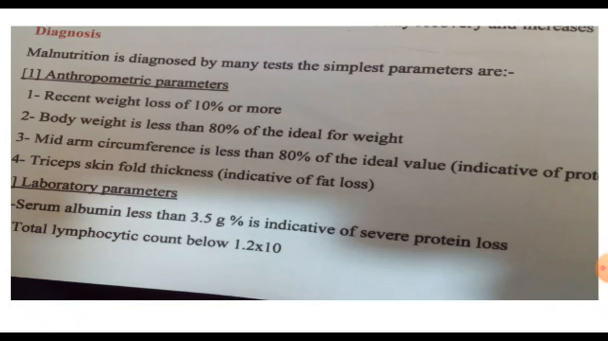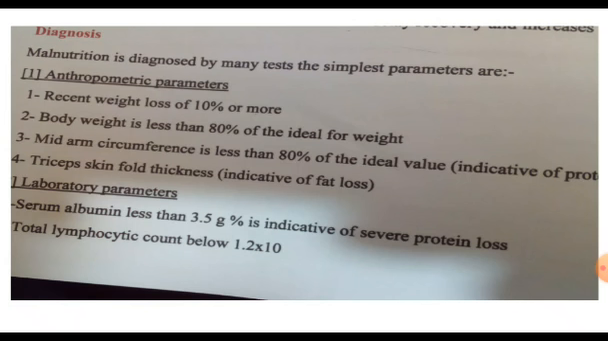Triceps skin fold: loss of the triceps skin fold is indicative of fat loss. And there are laboratory parameters. Serum albumin less than 3.5 grams is indicative of severe protein loss, but it's not a good indicator for malnutrition, because serum albumin has a long half-life, about 14 days. So the pre-albumin level is the most important, more than the serum albumin level.